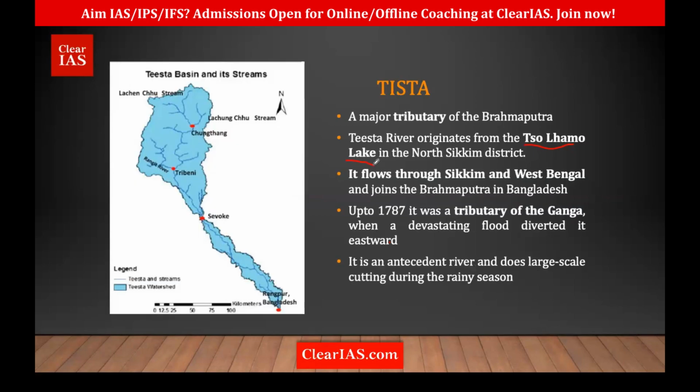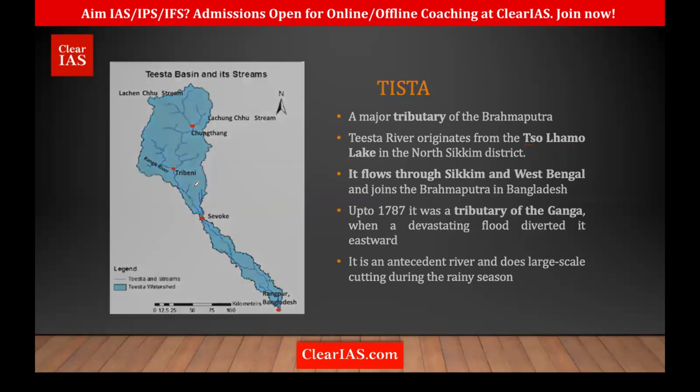Okay, apart from that, you can see the picture here. So there is Lachen Chu stream. So this is somewhere where the Tista is originating. It is flowing all through here and reaching Bangladesh. Okay, so one important tributary is the Rangit River. Okay, Rangit River is one of the most important tributaries of Tista River, and it is one of the most important rivers in Sikkim. Okay, so these are some of the facts you must know about Tista.